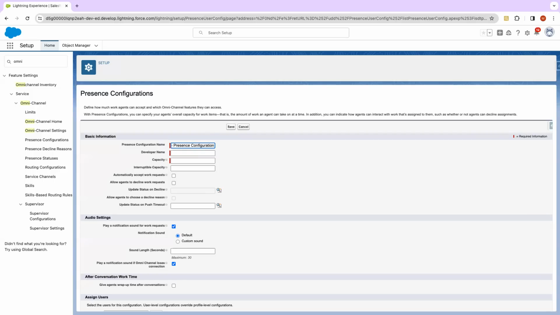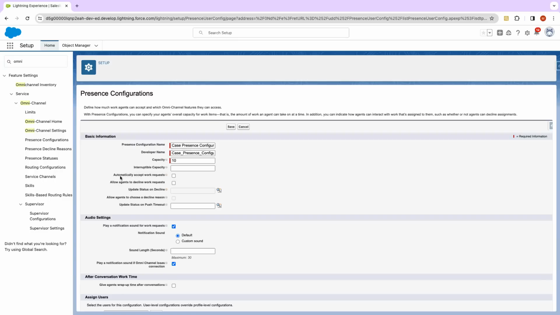This is a bit configuration heavy, but it is just a one time thing. Let's say we select capacity as 10, the maximum amount of work that an agent can handle at a time. This is interruptible capacity. It says the maximum amount of interruptible work that an agent can handle at a time. If this value is blank, it defaults to the same value as the primary capacity field. We will mark it as blank.